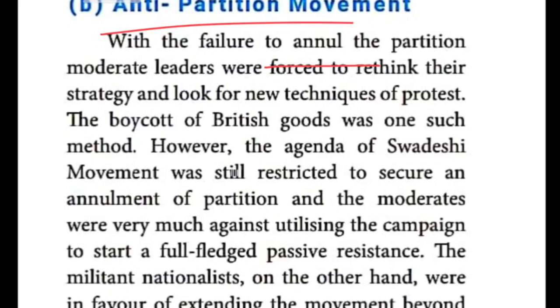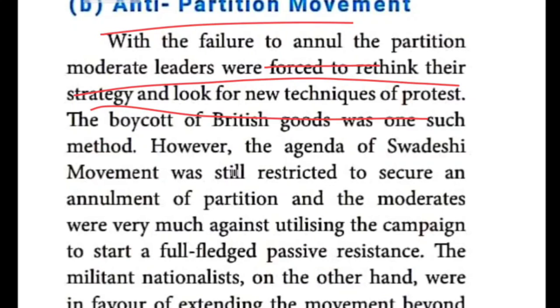So with the failure to annul the partition, moderate leaders were forced to think, because until then they had the idea of giving petitions, that through appeals and letters we can solve the problem. Now they were forced to rethink their strategy, to look for new techniques of protest.